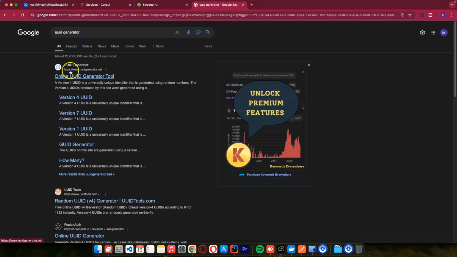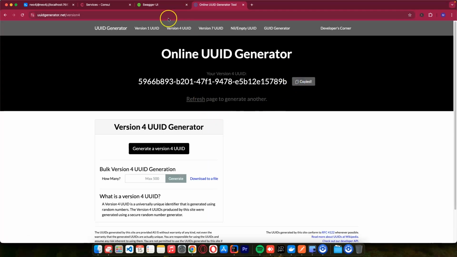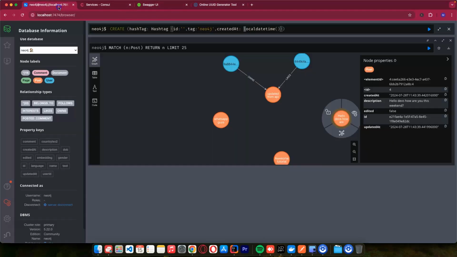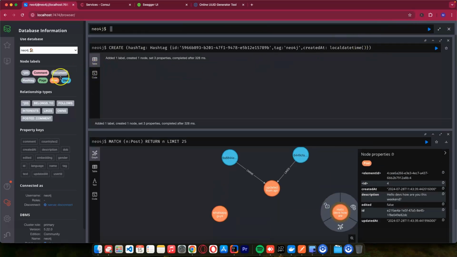We can get a UUID here. I'll copy this one, come back to our Neo4j, and paste it here as our ID. If I run this, we'll create a new hashtag. You can see one label has been added.